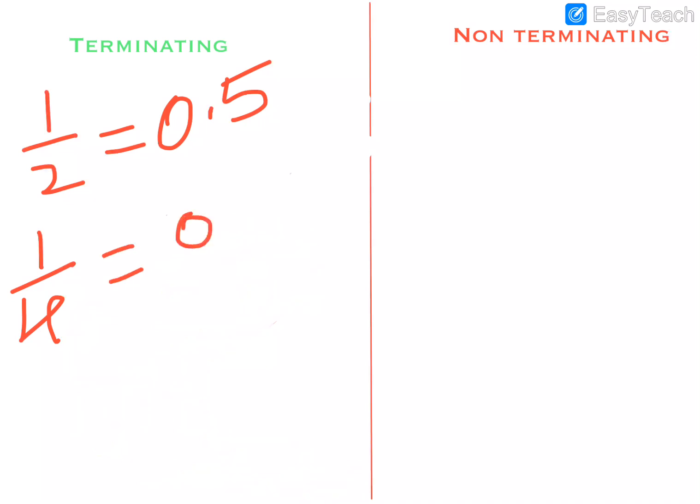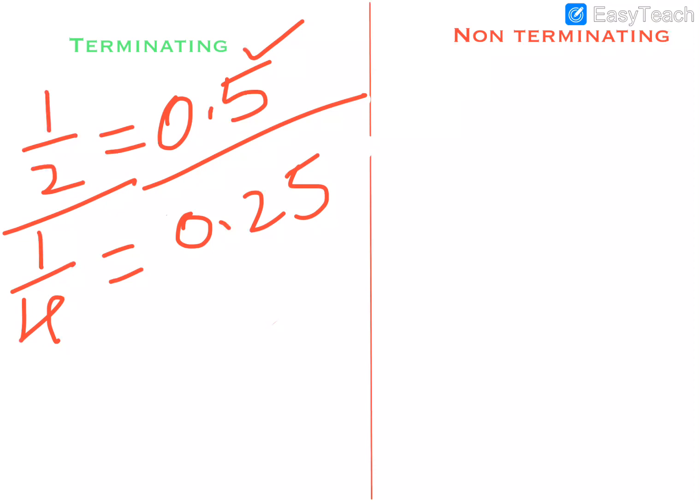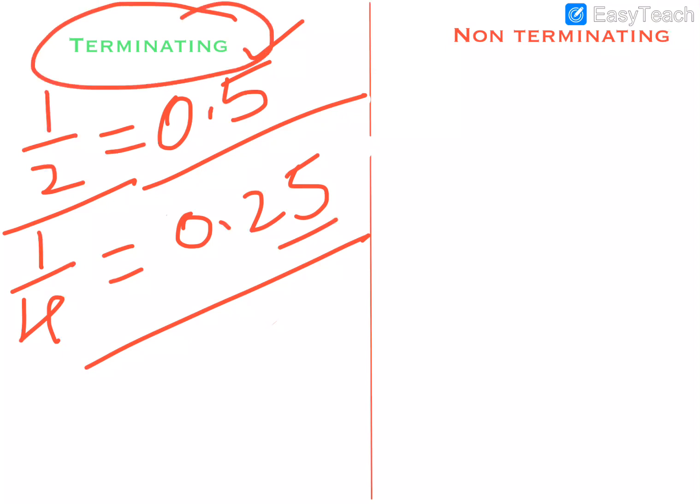So 1 by 4 is equal to 0.25. In the first case, we got one place after the decimal, whereas here we get 2 places. Like this, there may be 1 place, 2 places, 3 places, but somewhere it ends. These we call terminating decimals.